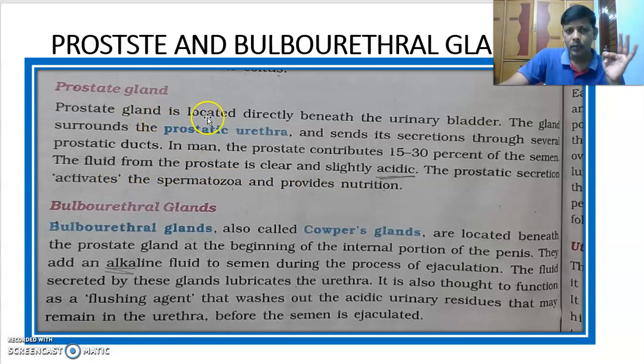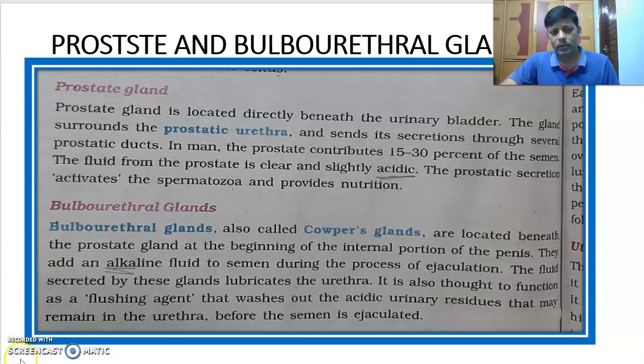I repeat again. Prostate gland, where is it? First point regarding location, beneath the urinary bladder. The gland surrounds the prostatic urethra. Its secretions pass through prostatic ducts. In the total seminal plasma, what is the contribution of the prostate gland? 15 to 30%. What is its nature? Acidic, and it is clear. The prostatic secretion, what is the function? It activates sperms and provides nutrition.